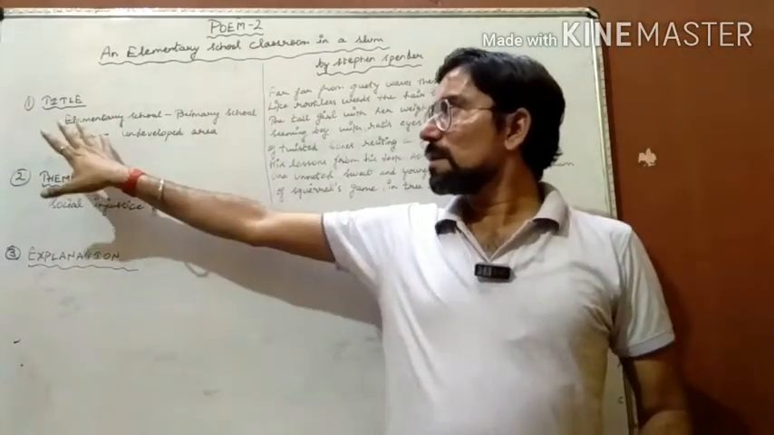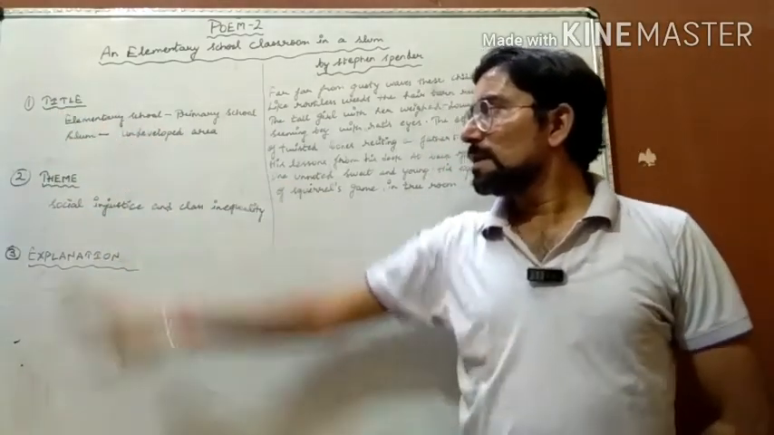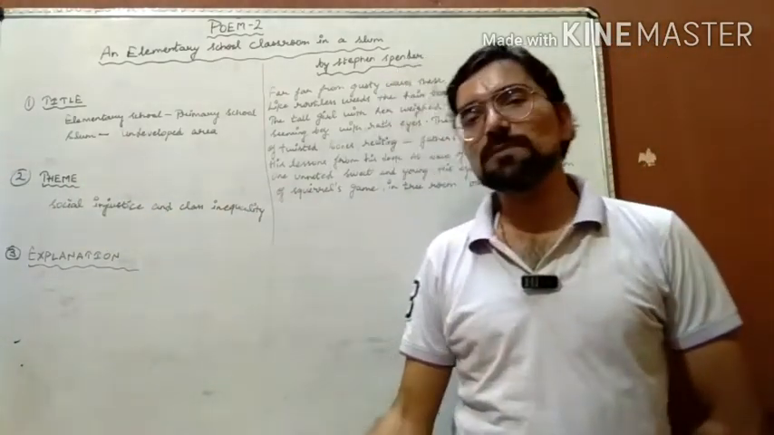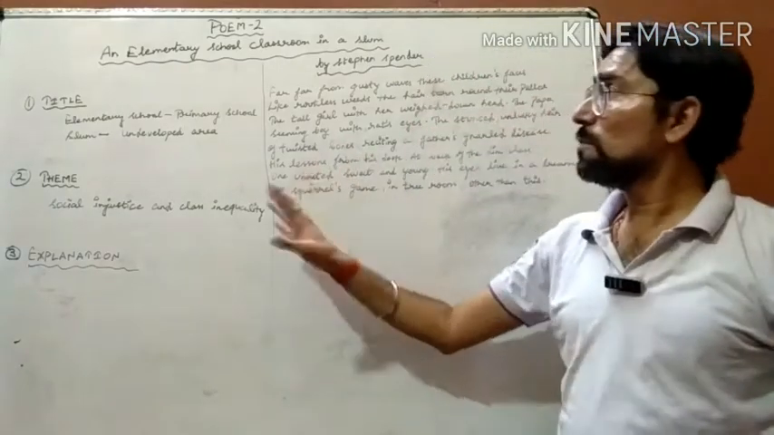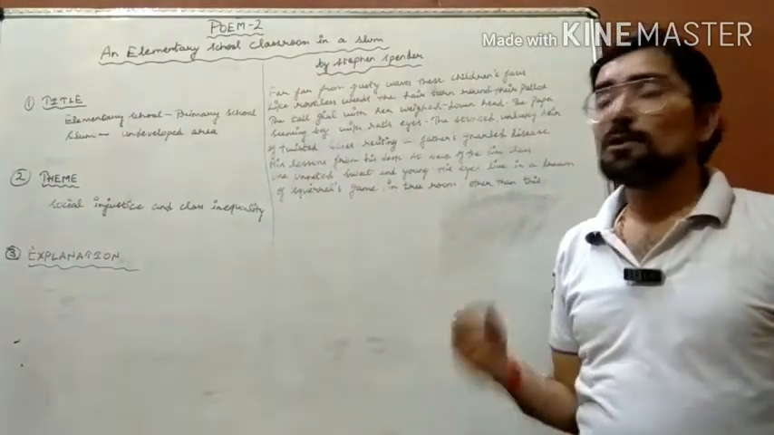As you all know, we have these three parts, and what are these three parts? The first part is the title, the second is going to be the theme, and the third is going to be the explanation. So the first thing we have to do is understand the title and the meaning of the title.